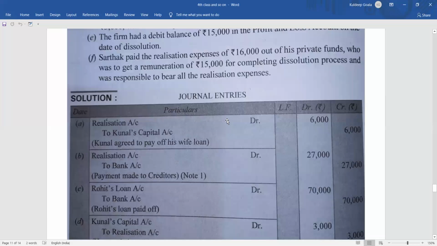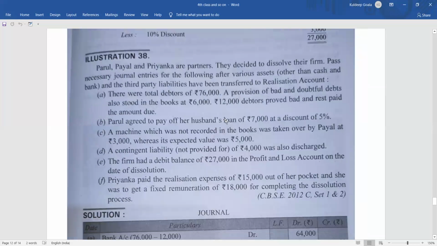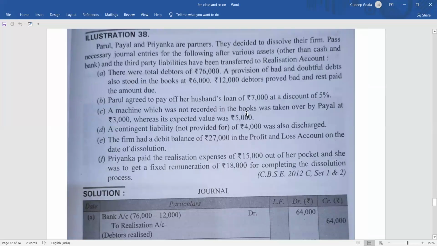Okay, now coming to the next one, illustration number 38. The next one, in fact, is one of the very important ones also, because it has come in the CBSE board 2012 set 1 and set 2. So let's see it nicely and properly.